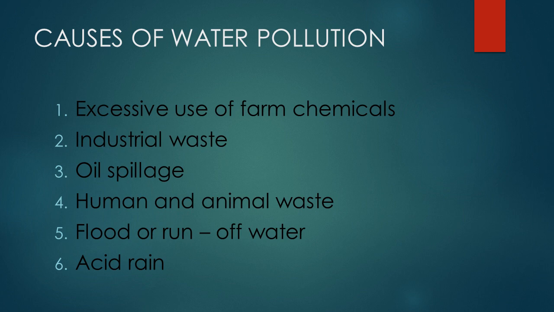This leads to water pollution. Pupils, oil spillage reduces the amount of oxygen in water. This leads to suffocation of fish and other aquatic animals. We have the crocodile, we have the hippopotamus, to mention but a few.